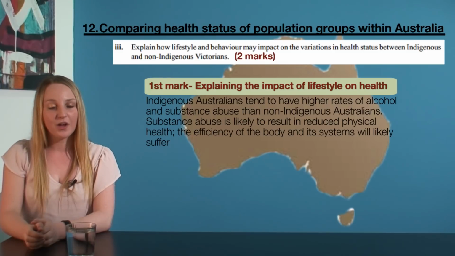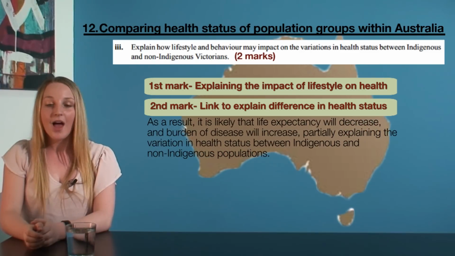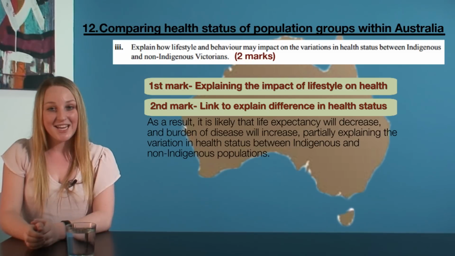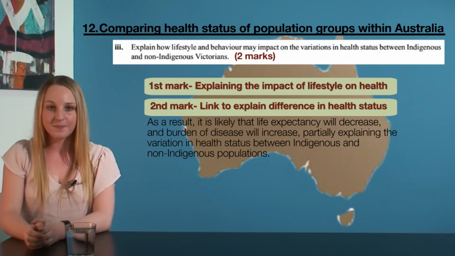And the second mark will be for linking that back to explain the difference in health status between Indigenous and non-Indigenous Victorians. We could say something like, as a result, it is likely that life expectancy will decrease and burden of disease will increase, partially explaining the variation in health status between Indigenous and non-Indigenous populations.